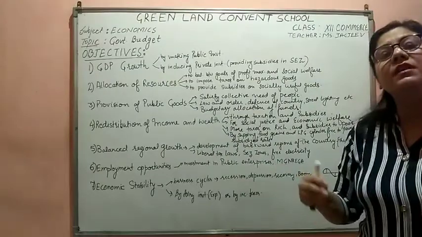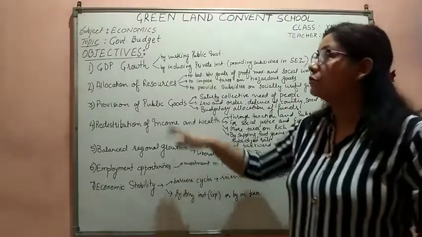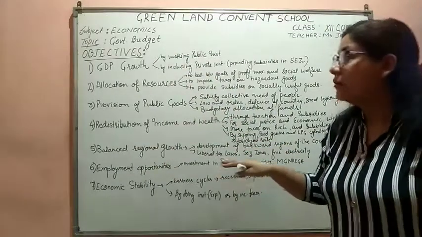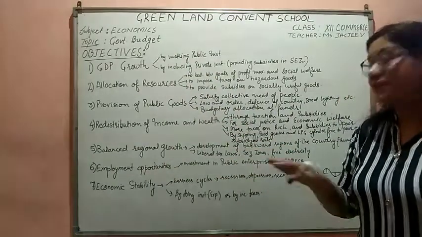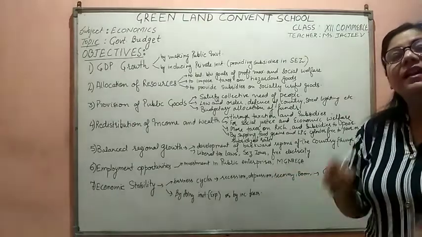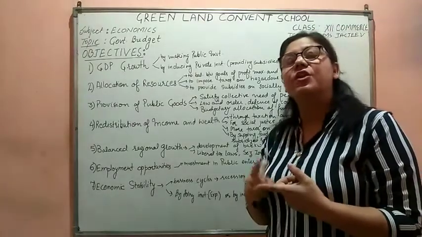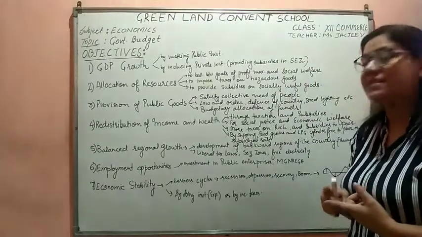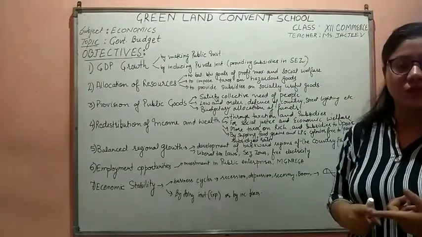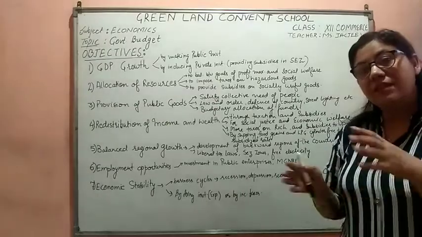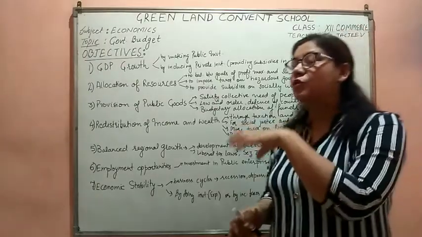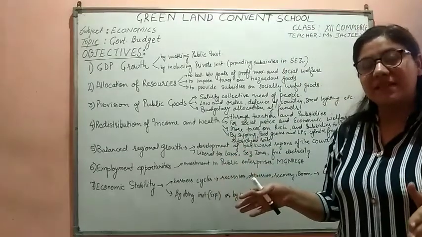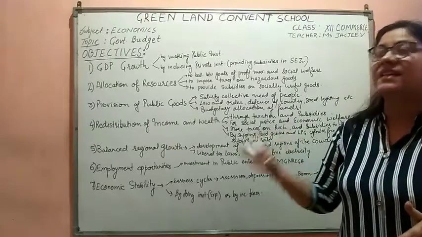So how could the government bring regional growth through its budgetary policy, through the government budget, through its expenses and revenue policy? In those regions which are economically backward, what does the government do? The government has established SEZs, special economic zones. The government is giving land in those particular places at a subsidized rate, then they are given tax holidays.